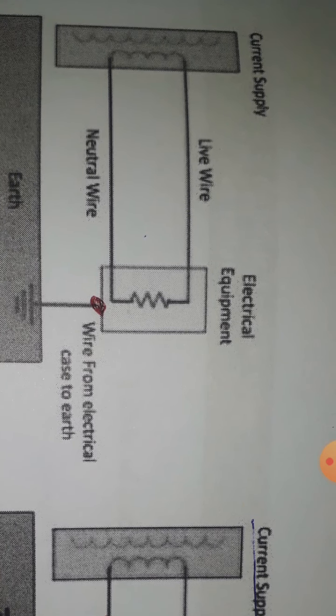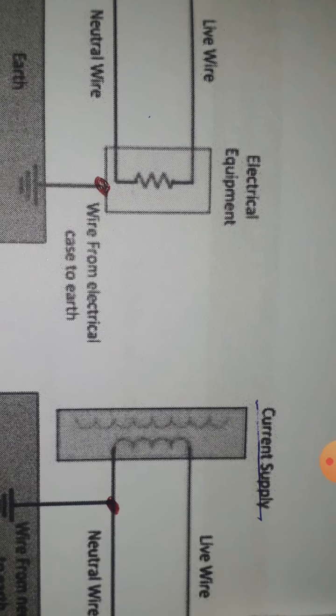Suppose this is a transformer with phase and neutral going out. In equipment earthing there is only the live wire and neutral wire, and one piece of equipment is supplied, and the equipment body is connected to earth at ground level. This is earthing only.